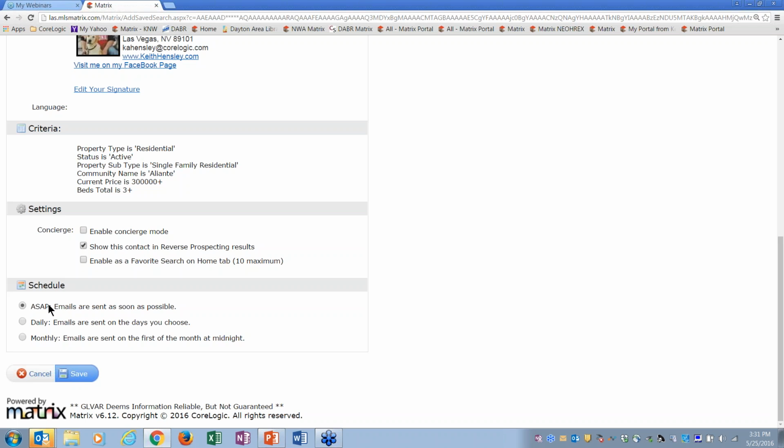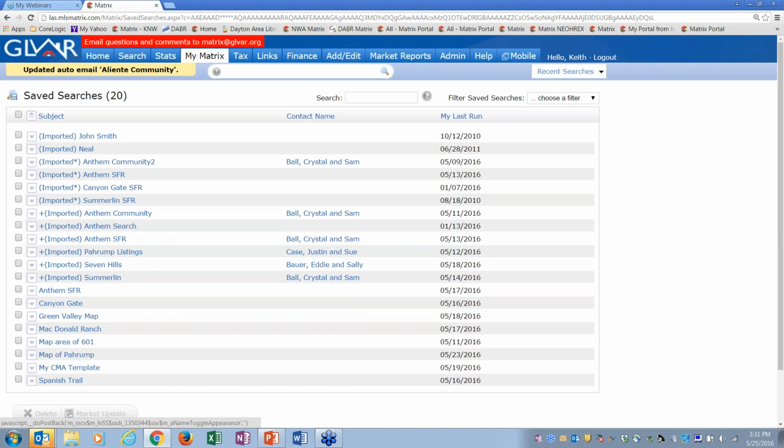But for right now, I just want them to get this as soon as possible. Then I'm going to hit save, and now it's saved. And now remember, I had 21 saved searches here, and I had one of them for Justin and Sue.